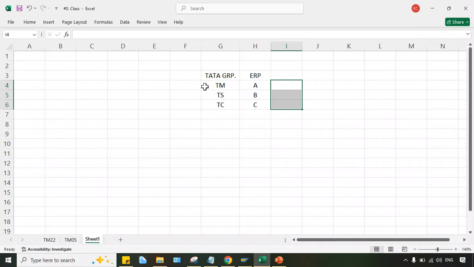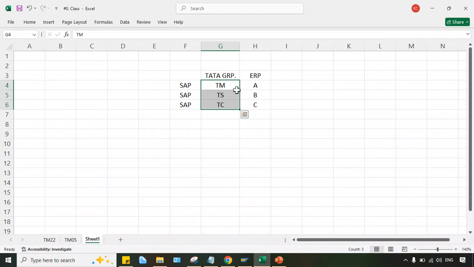right? Instead of that, they thought, why not use a single ERP itself in every subsidiary? Let's suppose they thought, okay, we'll implement SAP in all our subsidiaries. If SAP is implemented, then what will happen, guys? Within a few seconds they can see the combined or consolidated report, because Tata Motor, Tata Steel, Tata Chemical all are using the same ERP, same server, right? So in a single server itself, all the data is getting stored. So it is quite easy to get the consolidated report.